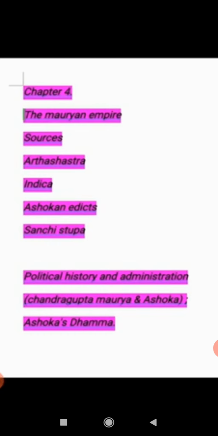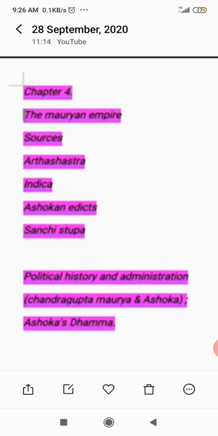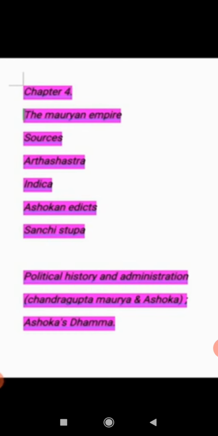The head of the province was called Kumar or Aryaputra. Only princes, meaning the sons of kings, were appointed to this position. During Ashoka's time, the Kumars had assistants called governors or Mahamatras. According to some rock and pillar edicts of Ashoka, besides the Mahamatras, other officers also took part in the administration of the provinces.